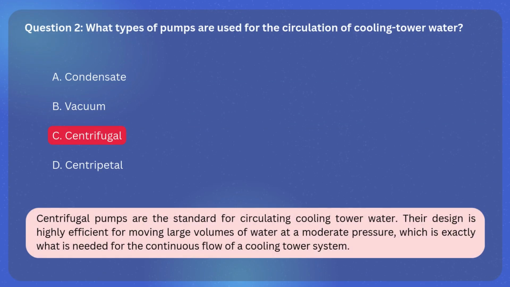The correct answer is C. Centrifugal. Explanation. Centrifugal pumps are the standard for circulating cooling tower water. Their design is highly efficient for moving large volumes of water at a moderate pressure, which is exactly what is needed for the continuous flow of a cooling tower system.